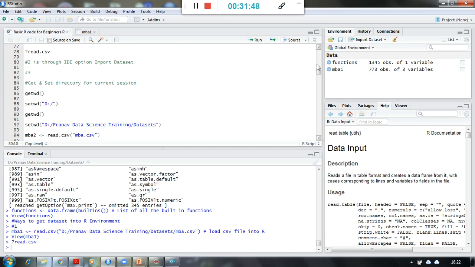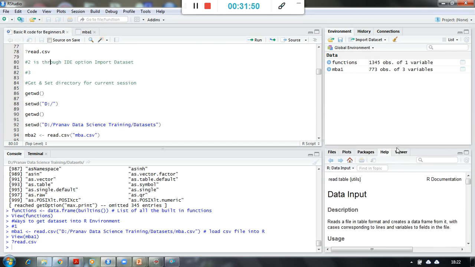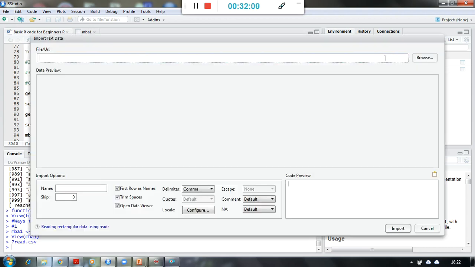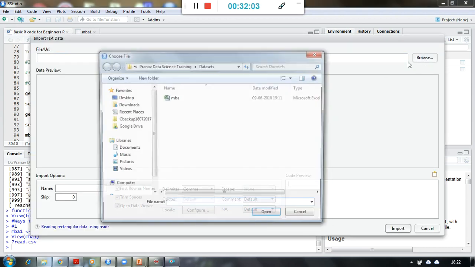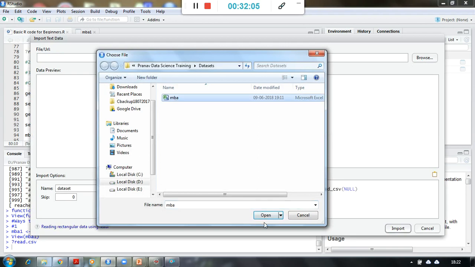The second way, of course the easiest way, is to just go over here and say Import Dataset, and then From Text (readr). Click on that, browse your file, select your file, and say open.